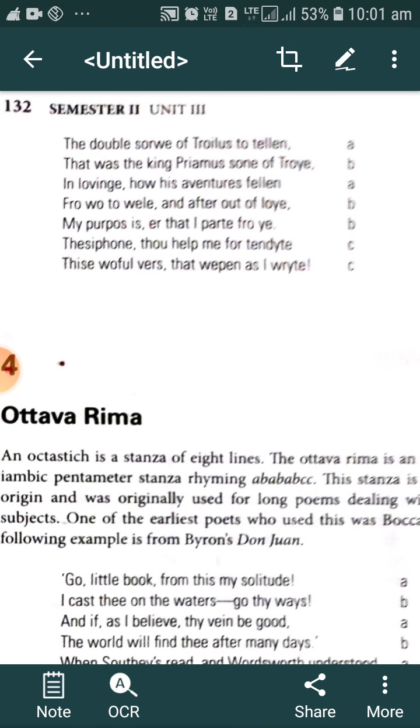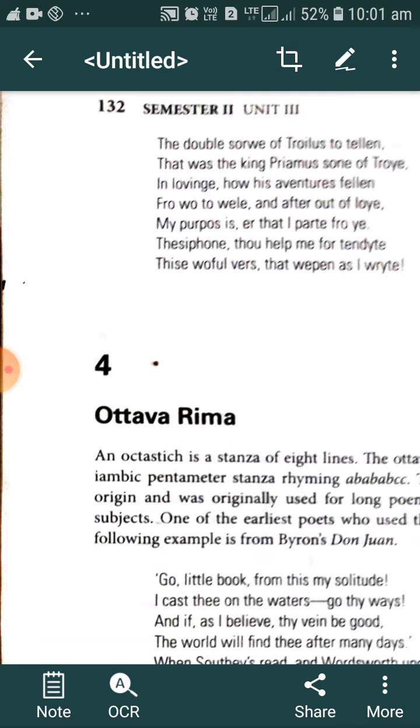The double sorrow of Troilus to tellen, that was the king Priamus' son of Troy, in loving, how his aventures fell from woe to wele, and after out of joy, my purpose is ere that I part from ye. Thesiphone, thou help me for to endite these woeful vers, that weeping I write.